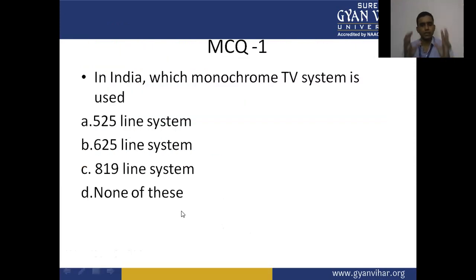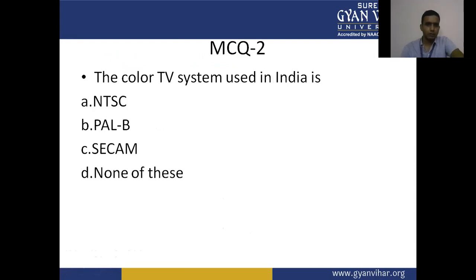Now we have some multiple choice questions on the basis of the fundamentals of the TV system. In India, which monochrome TV system is used? A, 525 line system, B, 625 line system, C, 819 line system, D, none of these. Multiple choice question number 2. The color TV system used in India is A, NTSC, B, PAL, C, SECAM, D, none of these.